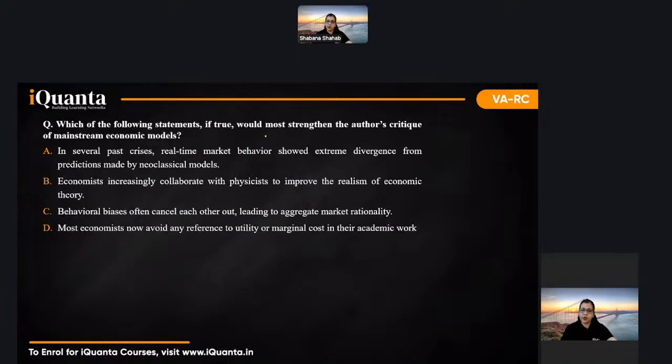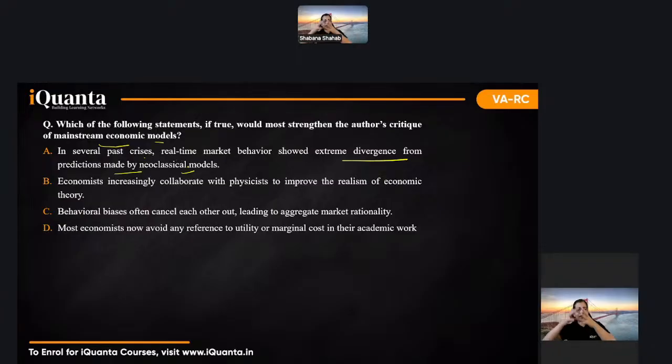Next one, which of the following, if true, would most strengthen the author's critique? Now, this was again main idea connected, because this is saying author's critique of mainstream economic models. Even if you go to the passage and check, there is a certain zone where he specifically says mainstream economic models, and he criticizes neoclassical for being very straight, perfectionist kinds. Option A clearly supports it. The author doesn't like that everything should be perfect, that there is no chaos. He says that things are imperfect, chaos should be there. So this one directly strengthens it by showing divergence from this.